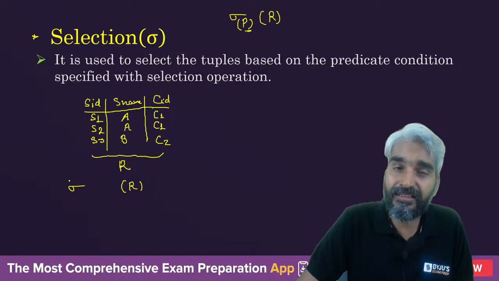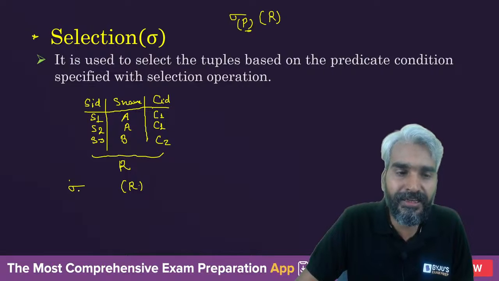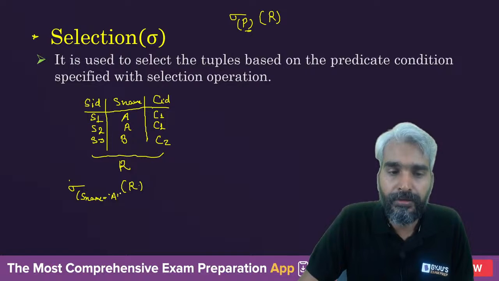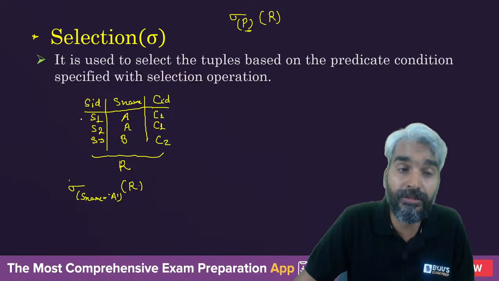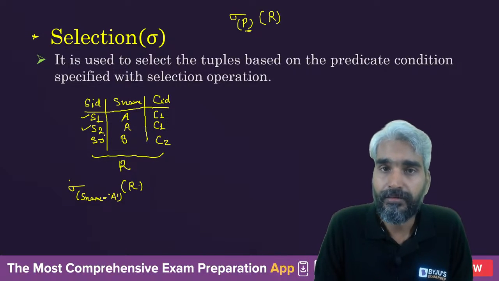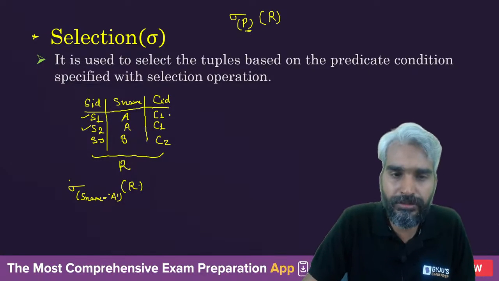Select, this is the selection operation. From the relation R, what is the condition? Let's say that S name is equal to A. So you will select the tuples from this relation in which S name is A. These are the two tuples in which S name is A. Therefore, these two tuples will be selected. Clear? So you will get this.